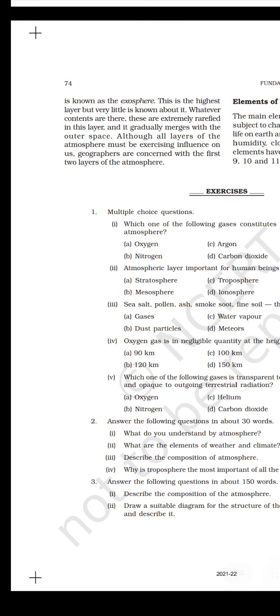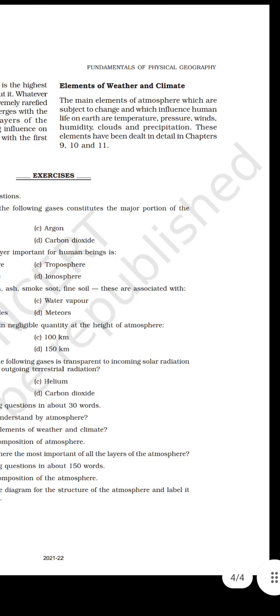Elements of weather and climate. The main elements of the atmosphere which are subject to change and which influence human life on earth are temperature, pressure, winds, humidity, clouds and precipitation. These elements have been dealt with in detail in chapters 9, 10 and 11.